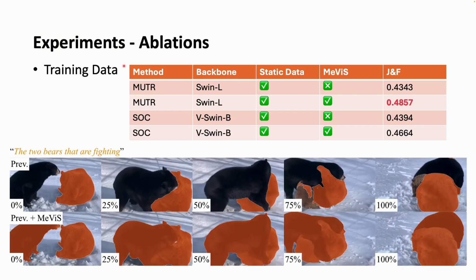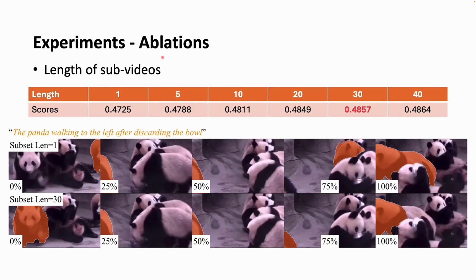The ablations on training data show that with both static data and the MeViS data, we can achieve better performance. And the ablations on the length of subvideos show that the scores improve with the increasing of frames in the subvideos, which shows that our solution can benefit from more temporal context.